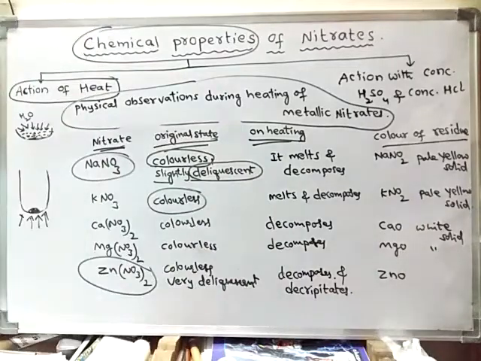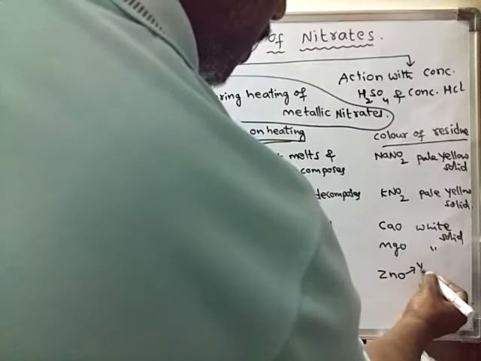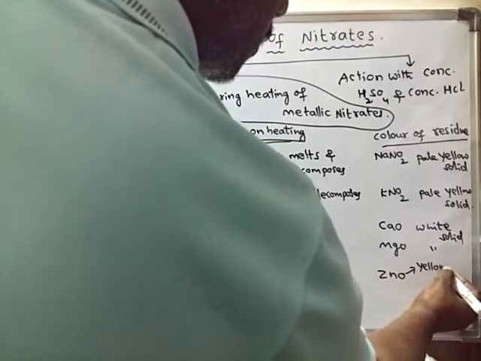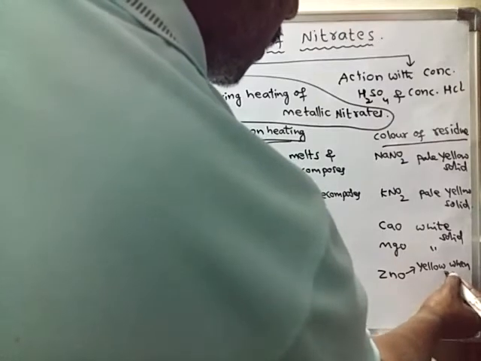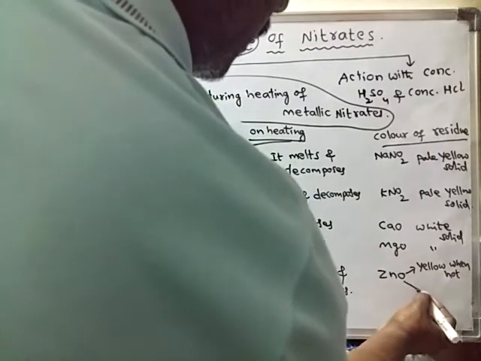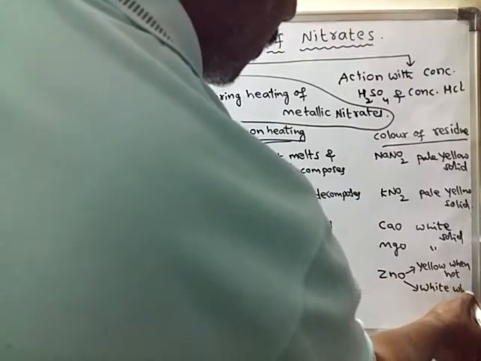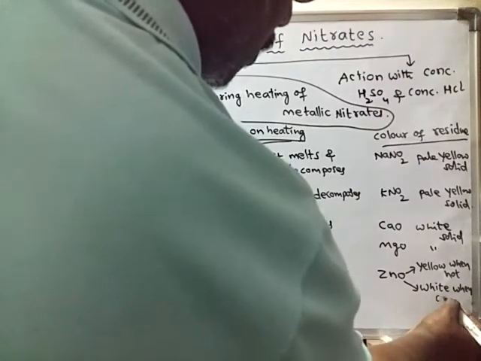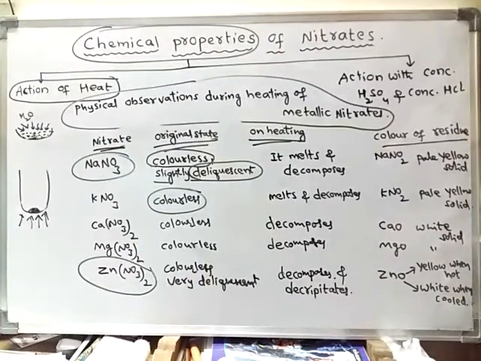The color of zinc oxide: it is yellow when hot, and it is white when cooled. So initially zinc oxide will be yellow in color, and slowly upon cooling it converts into a white solid.